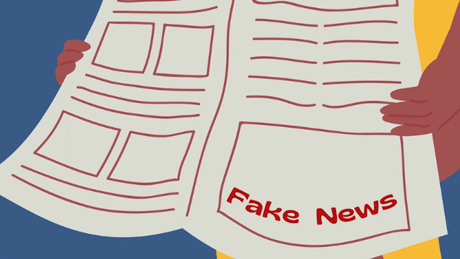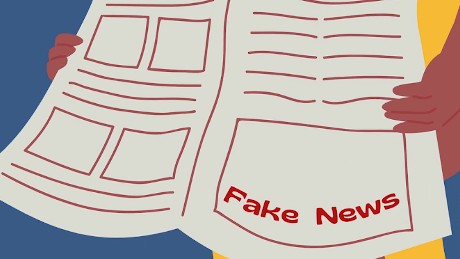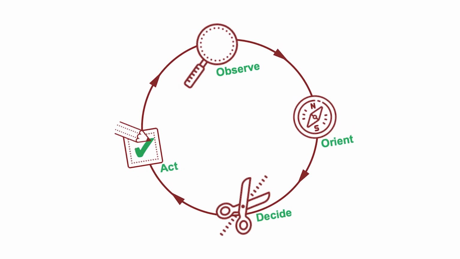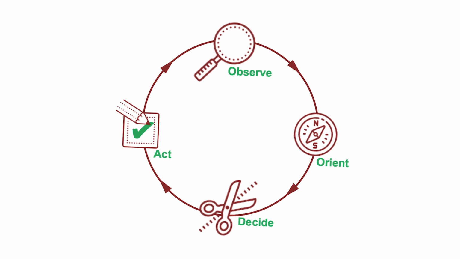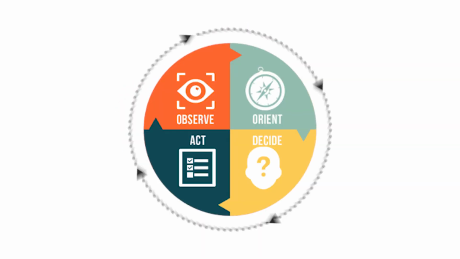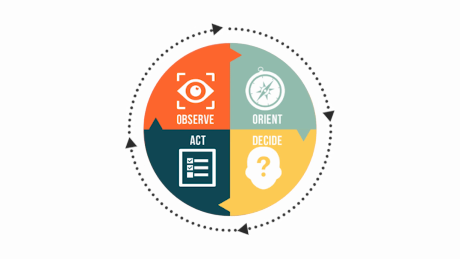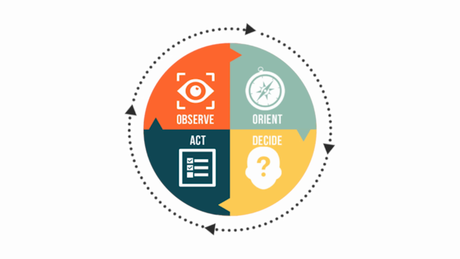To counter the fake news strategically, I will have to opt for a strategic method, and in this case, I'm using the OODA loop. The OODA loop is a four-step process for making effective decisions in confusing situations, developed by strategist and US Air Force Colonel John Boyd. The OODA loop is a practical concept designed for rational thinking in chaotic situations. For example, any news on social media.